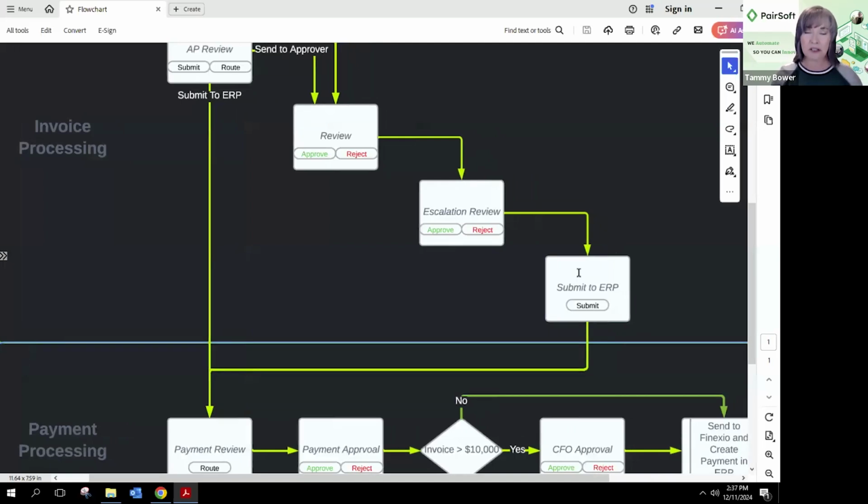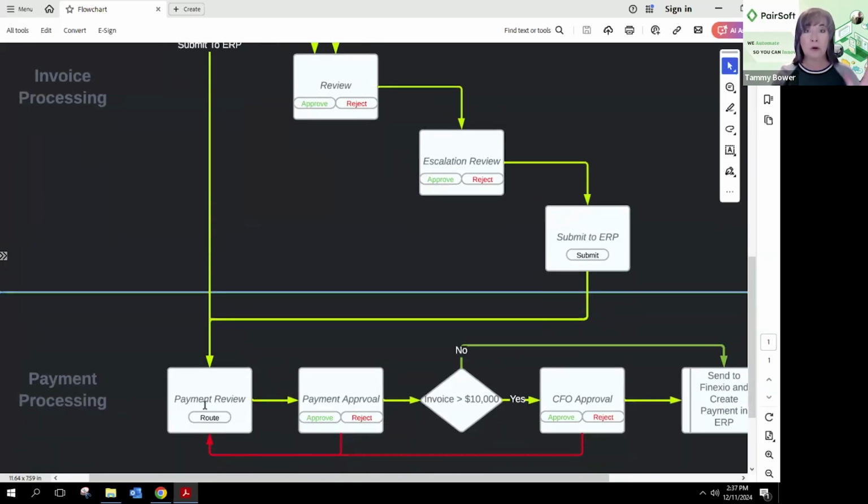Because of that accounts payable automation tool, when an individual hits submit from this step, it automatically creates that invoice transaction inside of FENXT. The document then moves over to the payment processing part of this demo today, if you're using PaperSave's AP automation tool.